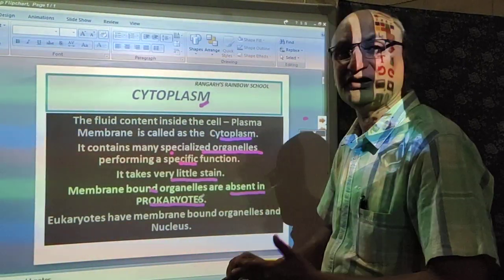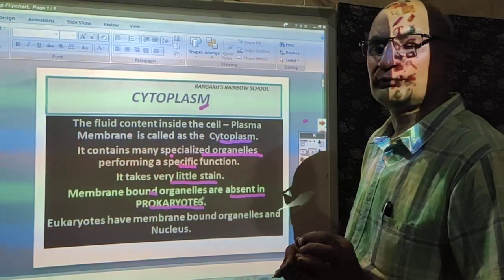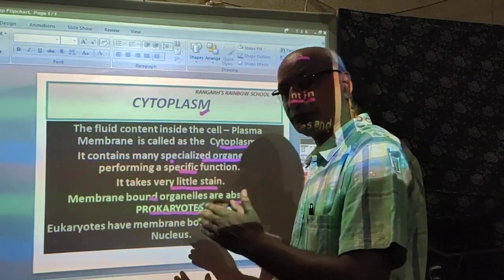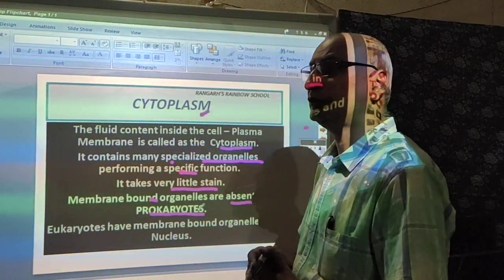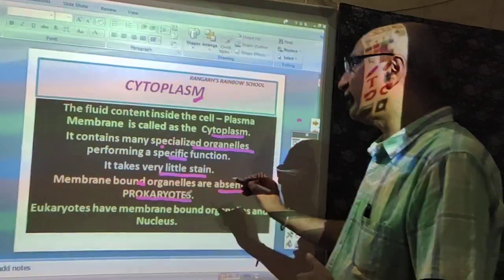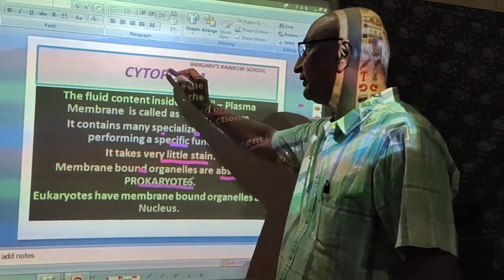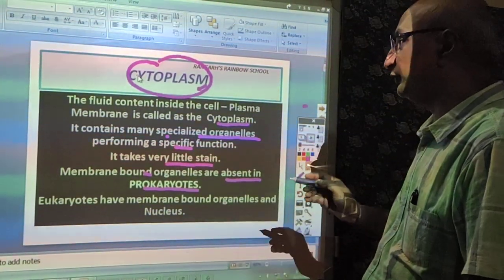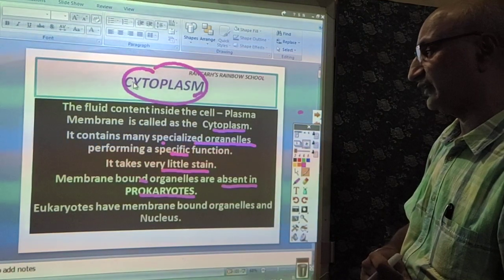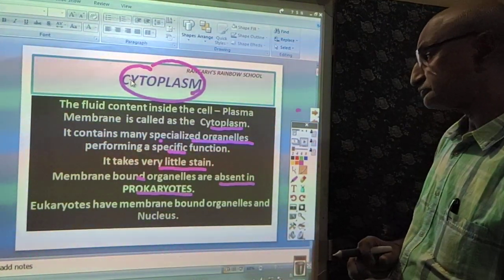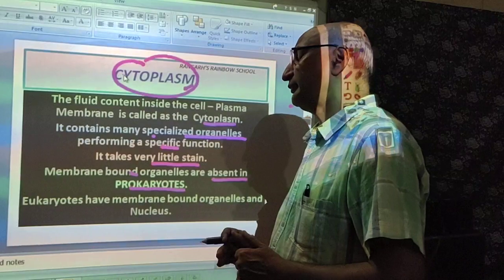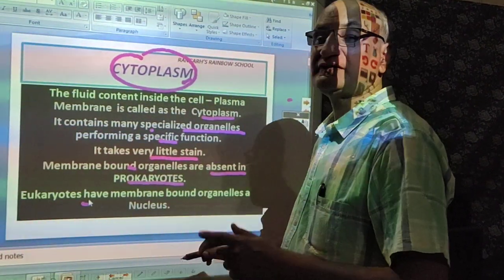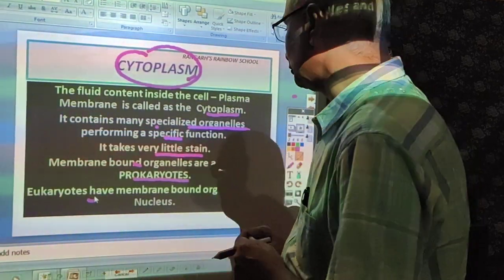Ribosomes are organelles which are found in the prokaryotes, and of course, they are found in the eukaryotes also. But in prokaryotes, the cytoplasm is devoid of most of the cell organelles. Eukaryotes have membrane-bound organelles and a well-defined nucleus.